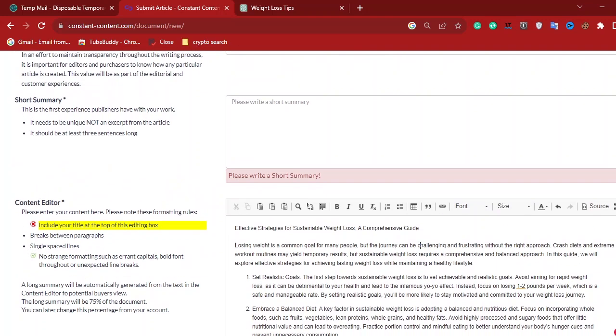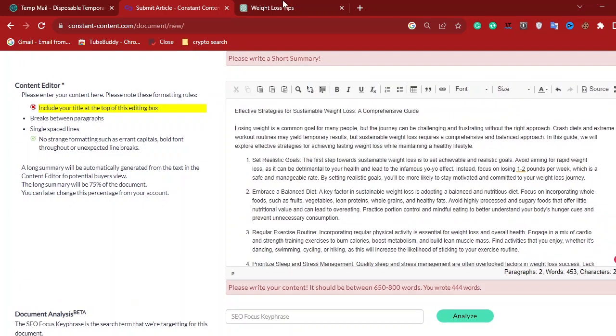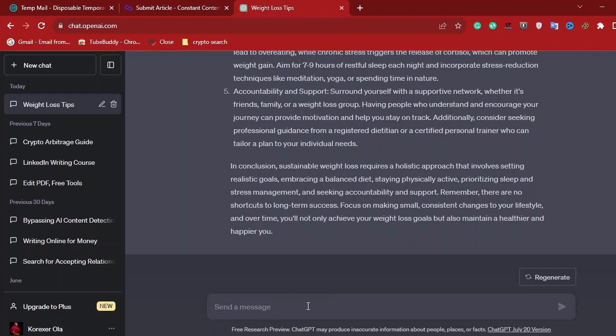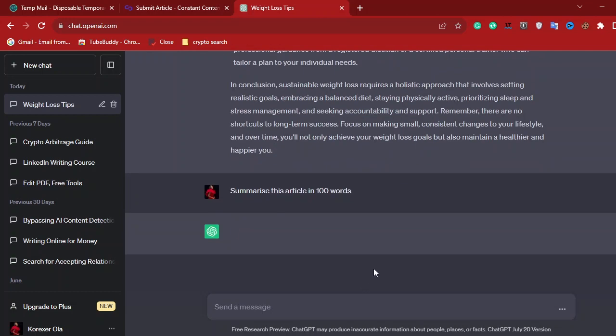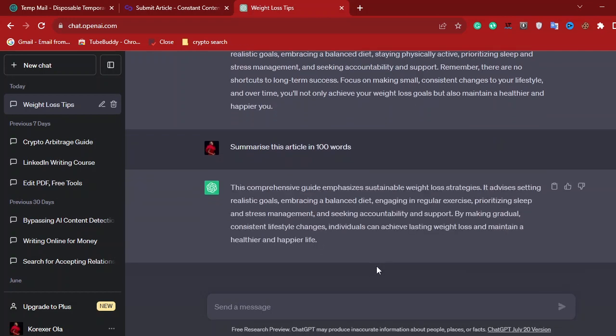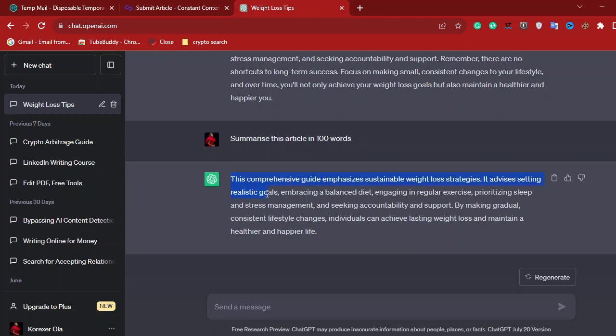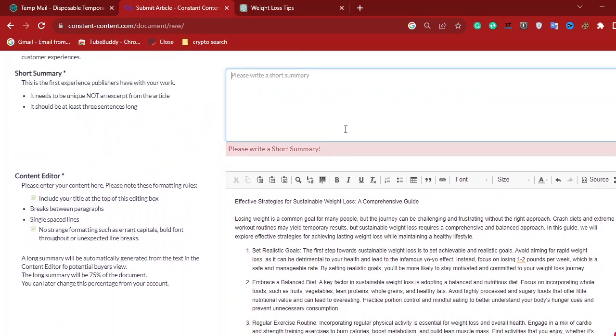So we are going to tell ChatGPT to generate a summary of this article that it has written for us. So tell ChatGPT, summarize this article in, let's just say, 100 words, and it's going to summarize the article for us. And this is the summary of the article that ChatGPT has helped us to do. So we are going to copy it, then we are going to paste it in the summary box up here.